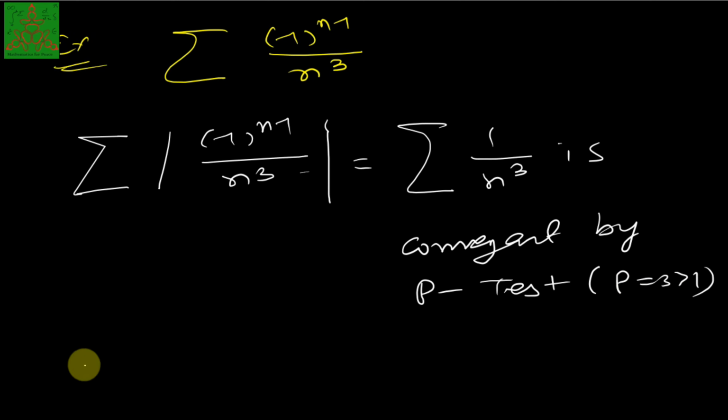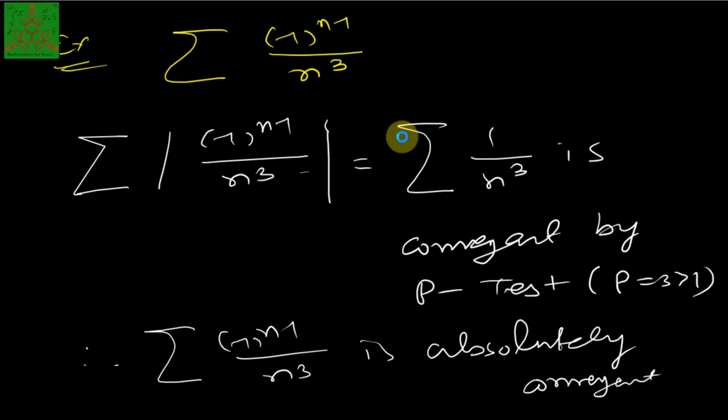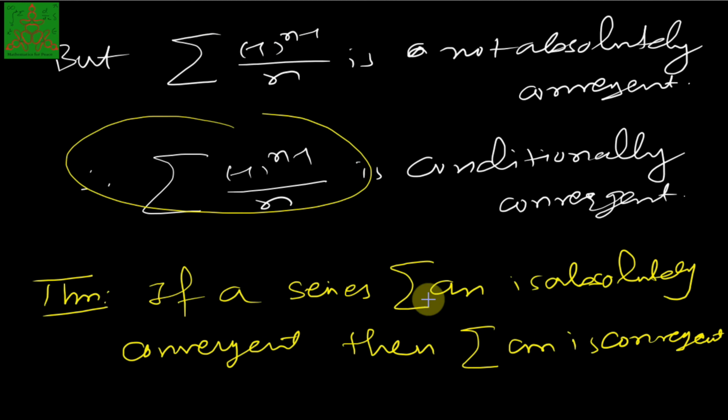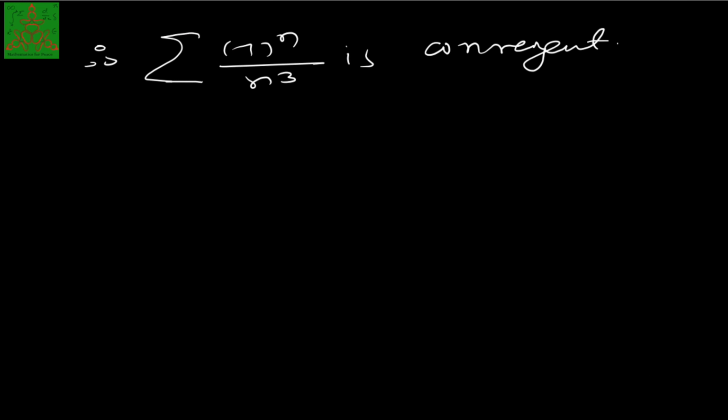Therefore, what we can say is that summation of minus 1 raised to n minus 1 upon n cube is absolutely convergent. And we have just seen one result, that any absolutely convergent series is convergent. So by that theorem we can say that the summation of minus 1 raised to n minus 1 upon n cube is convergent. Let us have one more example.